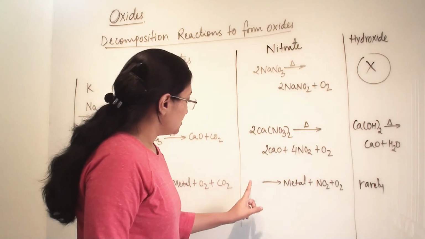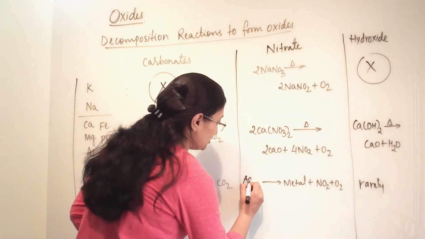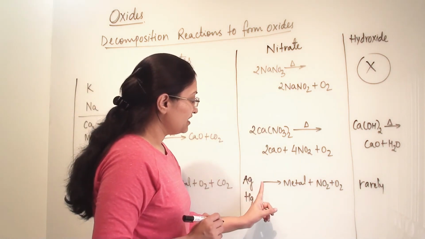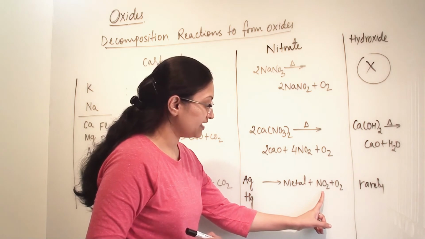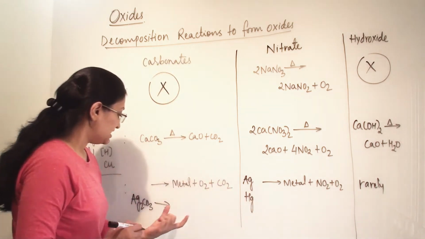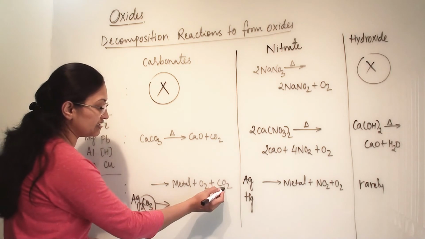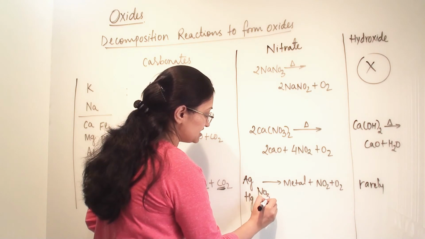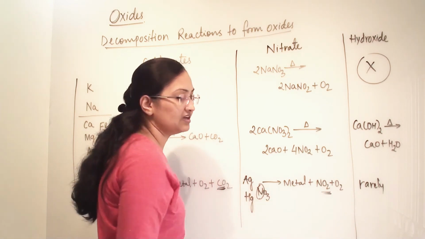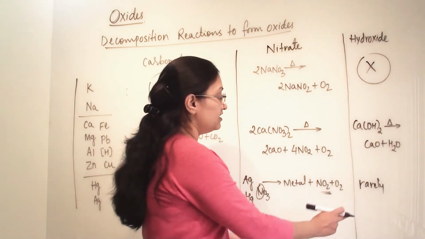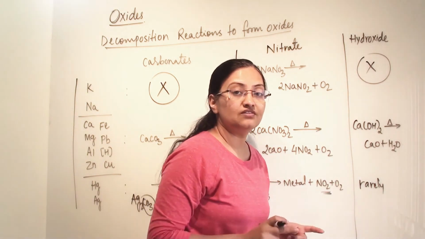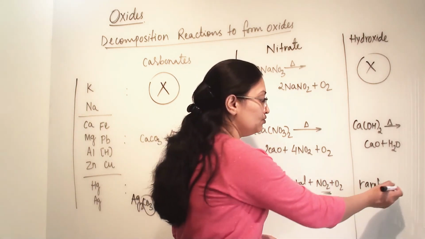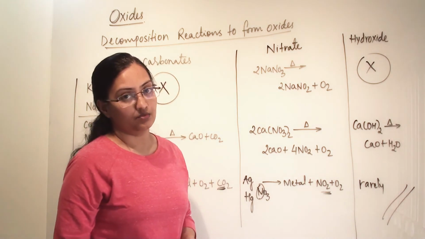Now nitrates. So when silver and mercury are there, when the nitrates of these metals decompose, they will give us metal, nitrogen dioxide and oxygen. Here carbonate is there, so that's why we are getting carbon dioxide. But here nitrate is there, so NO3 is there. Because of nitrogen we are getting nitrogen dioxide. Now the hydroxides of silver and mercury are formed very rarely. So there are no reactions for this decomposition.